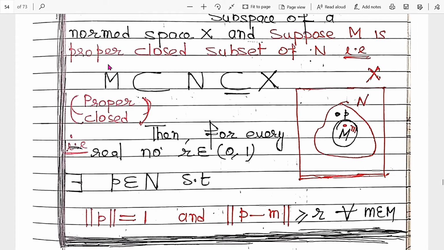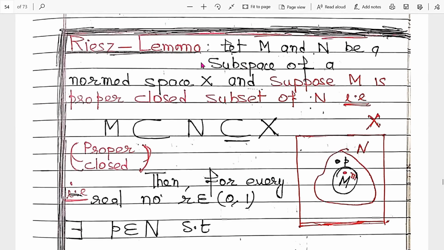This is applicable for a proper closed subspace, and r may be any number between 0 and 1. So this is the Riesz lemma.